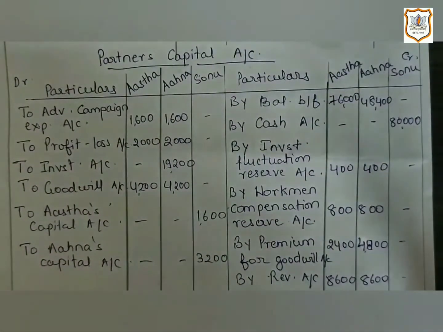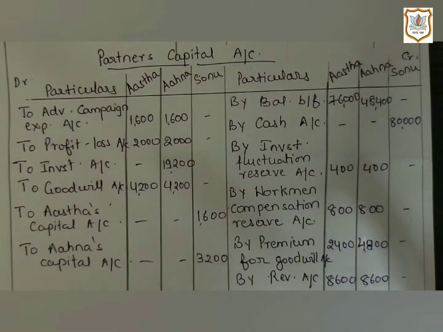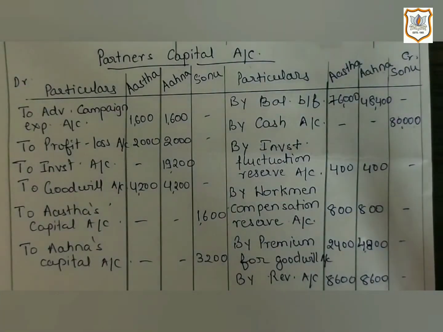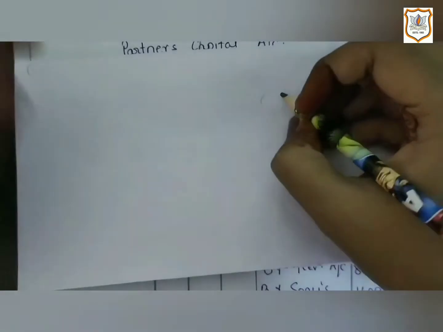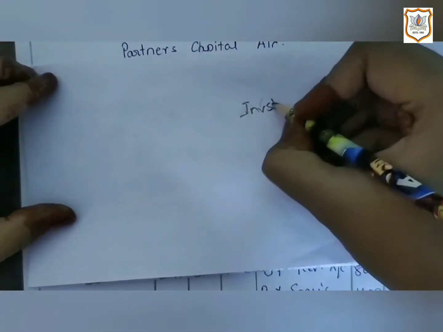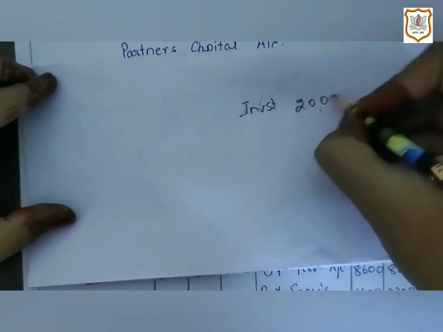In the old balance sheet, investment is shown at rupees 20,000, and the investment fluctuation fund is also there, which is shown at rupees 1,600. Now as Ahna has taken over the investment, investment will not appear in the new balance sheet. Now let us see the calculation for distribution of the investment fluctuation fund. Investment fluctuation fund is also a kind of reserve which will be distributed. But here how much amount is distributed? Let us see. Here investment was shown in the old balance sheet at rupees 20,000.